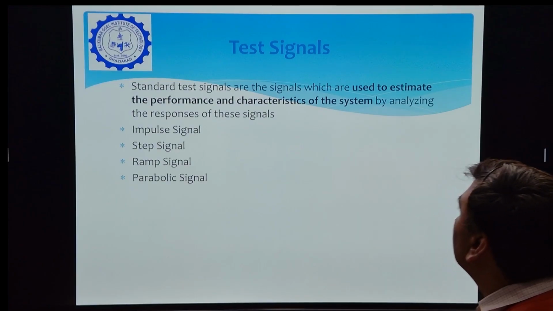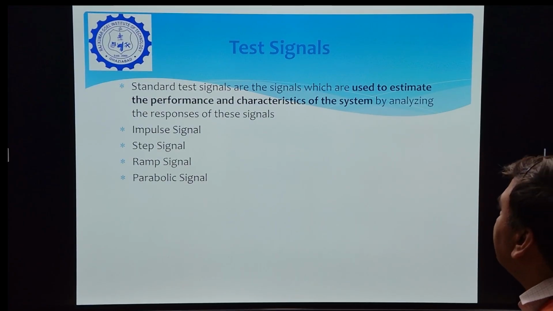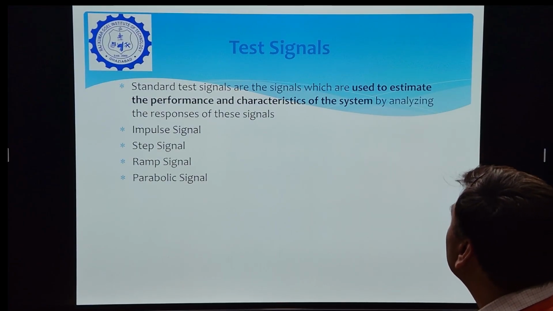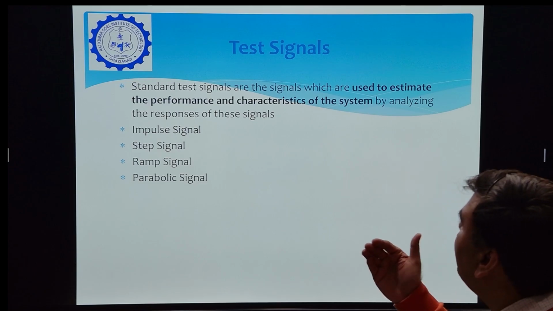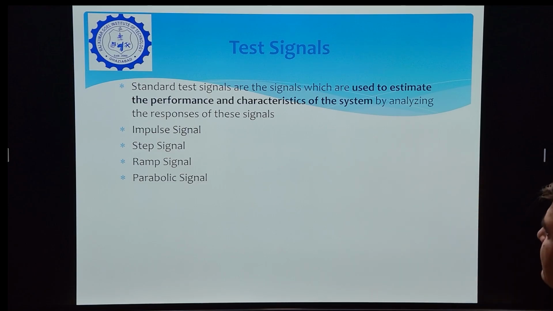Now we come to the test signals. Standard test signals are the signals which are used to estimate the performance and characteristics of the system by analyzing the responses of these signals. The fundamental standard test signals are impulse signal, step signal, ramp signal, and the last one is parabolic signal.